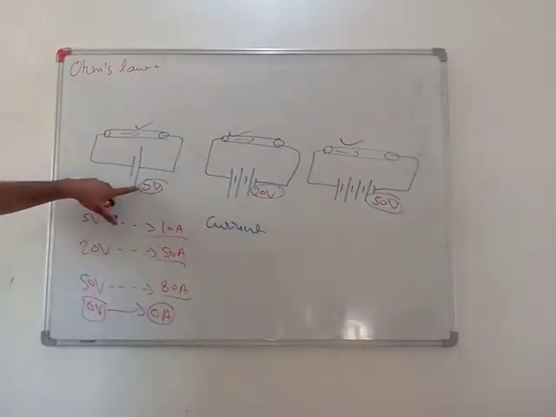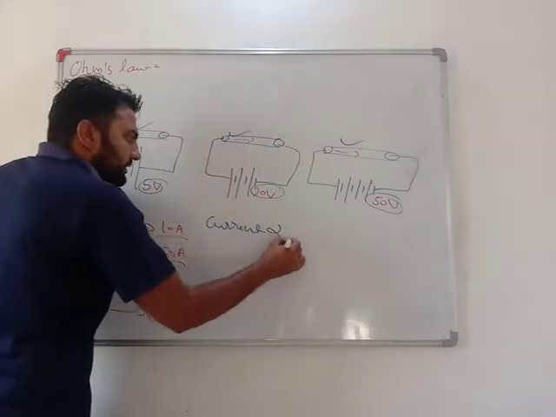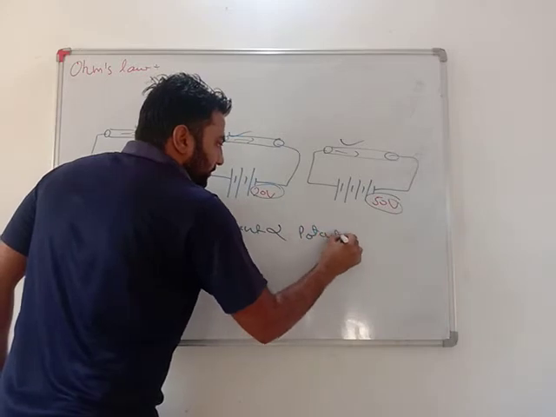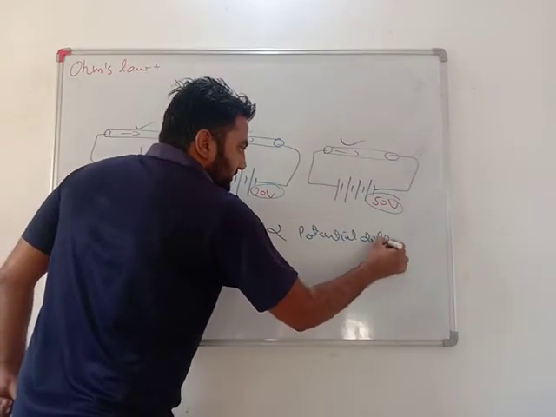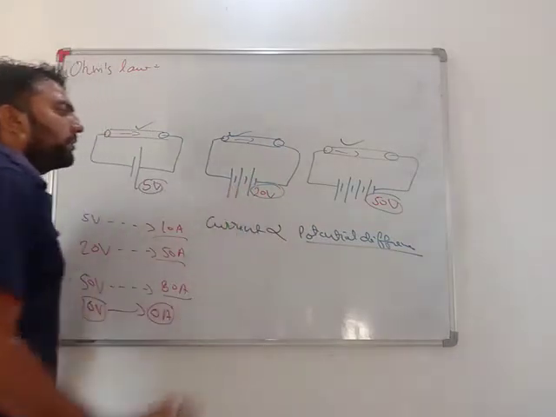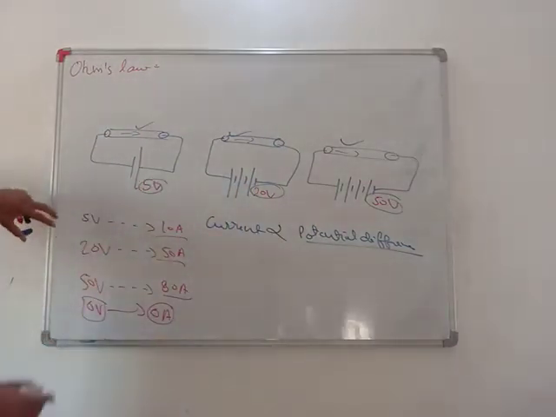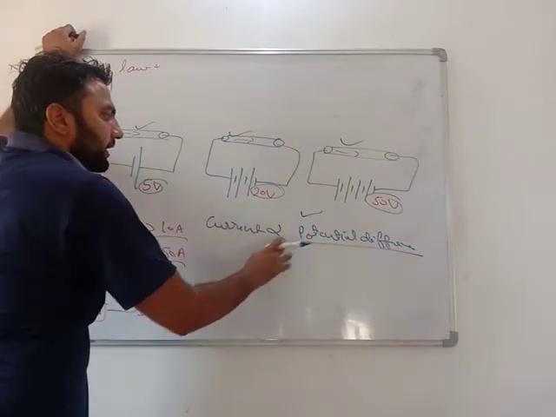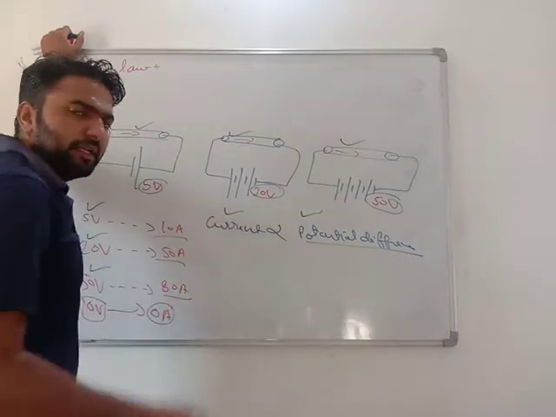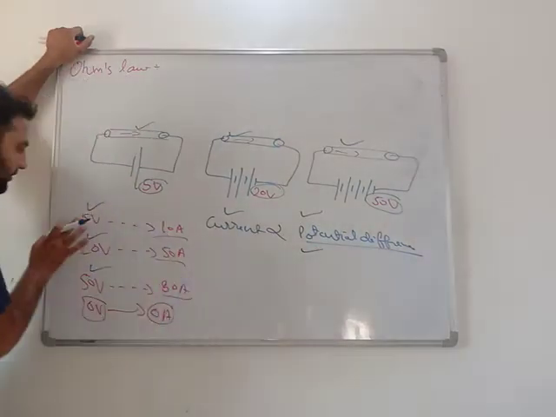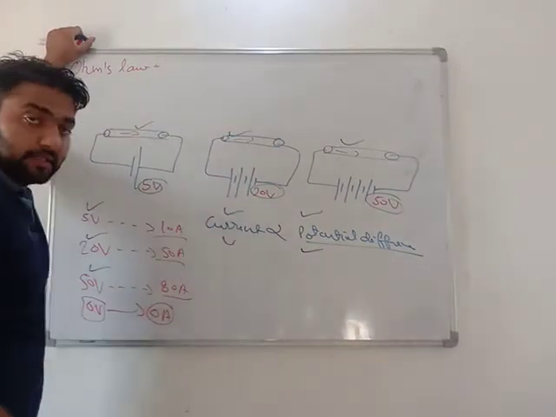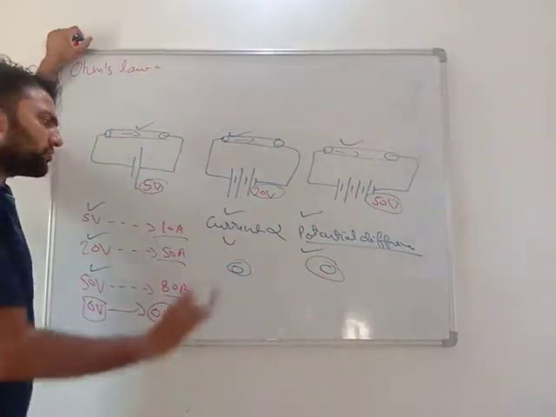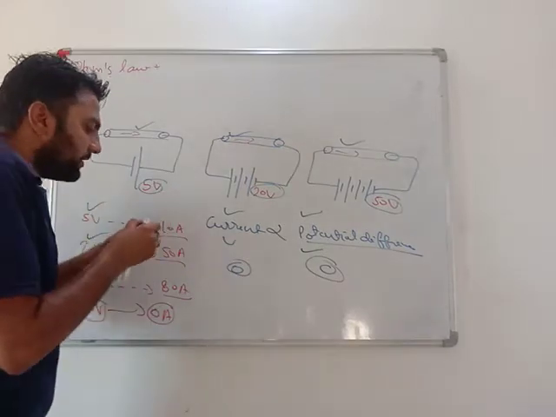So very important. By these experiments, I came to know that the current in this conductor is depending on the value of the battery voltage. That is, current is depending on potential difference of the battery or the cell, or potential provided by the cell. When we increase potential difference, current increased. Decreasing potential difference, current decreased. Making potential difference 0, made current 0. So very important. This is only our Ohm's law.